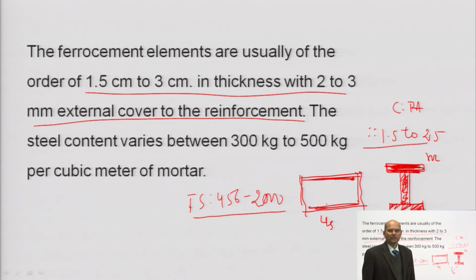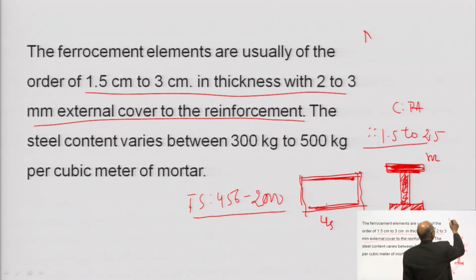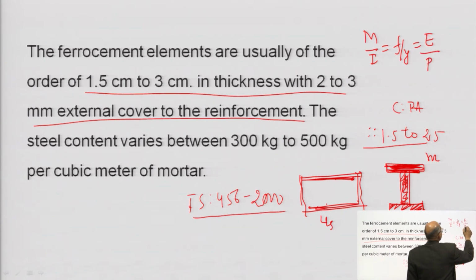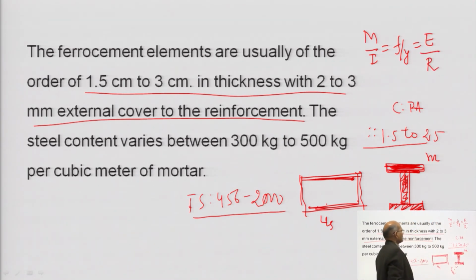Suppose you want to find out the flexural strength, how much it is able to take. What is the formula for flexural strength? We have M by I equals f by y equals E by R. The moment of inertia we have calculated by the modular ratio method, by making them equivalent, multiplying by the modular ratio. Suppose steel is there, then we have multiplied by the modular ratio.